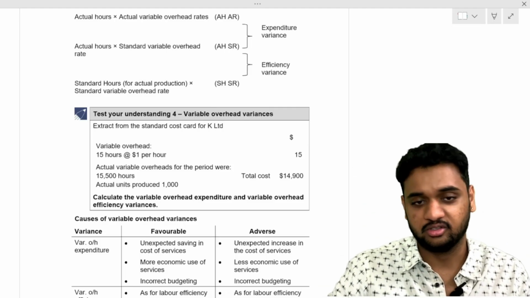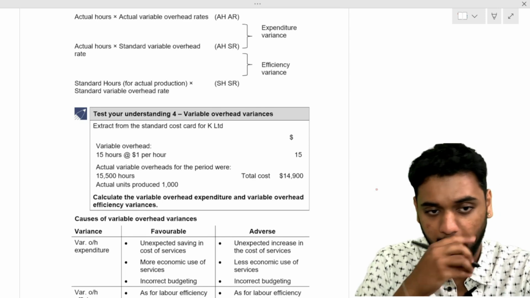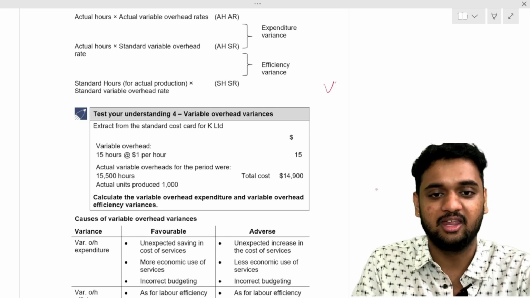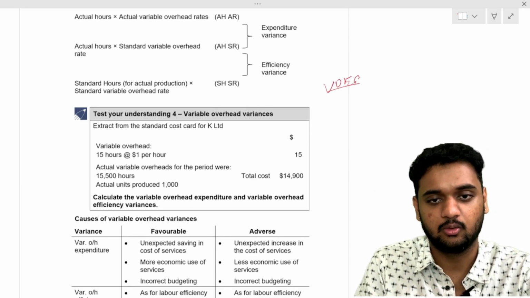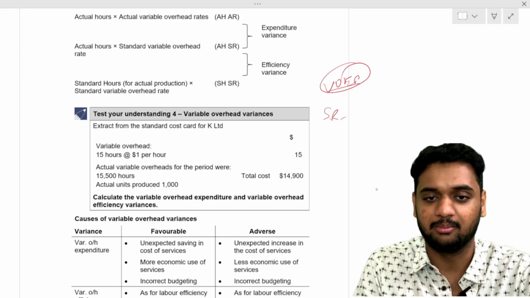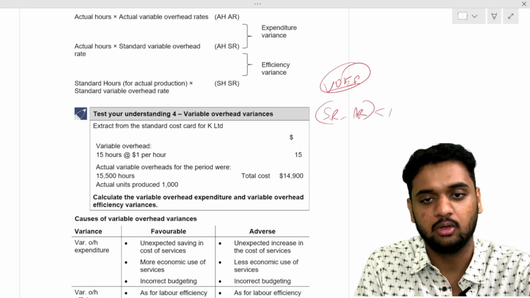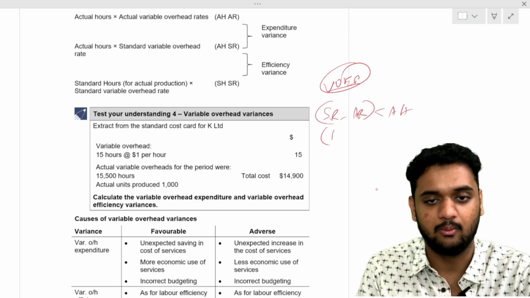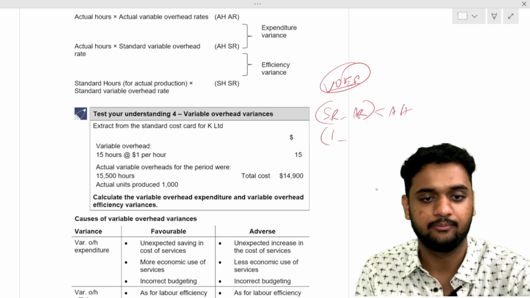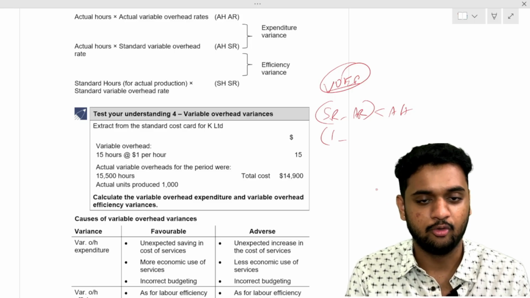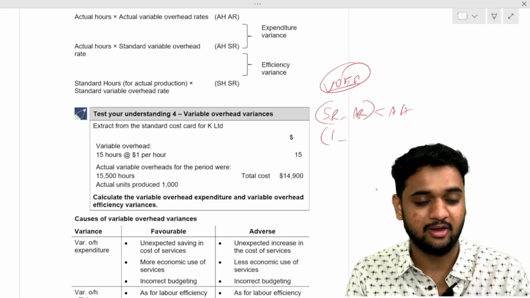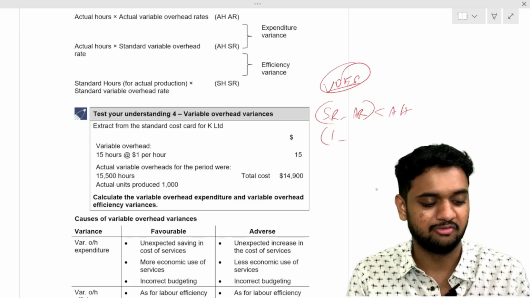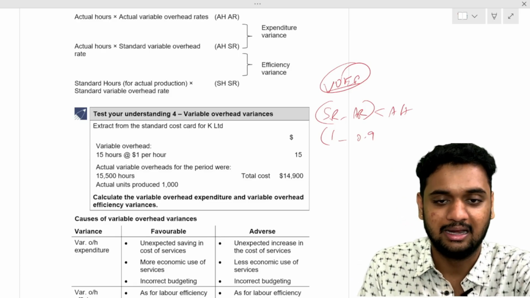Okay, first I will do, then you discuss. First the variable overhead expenditure variance. What is the formula? Standard rate minus actual rate into actual hours. What is standard rate per hour? 1. Minus what is the actual rate per hour? 0.96. How did we find it out? 14,900 divided by 15,500. That is 0.96.